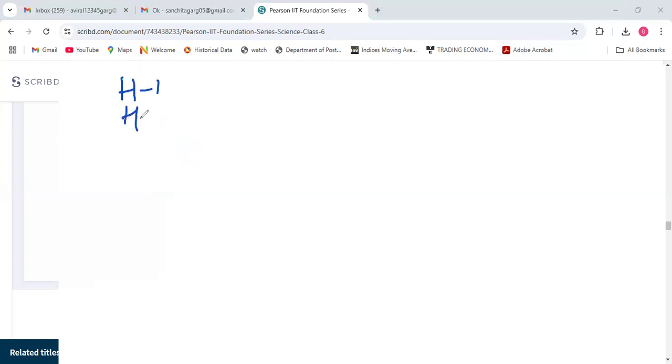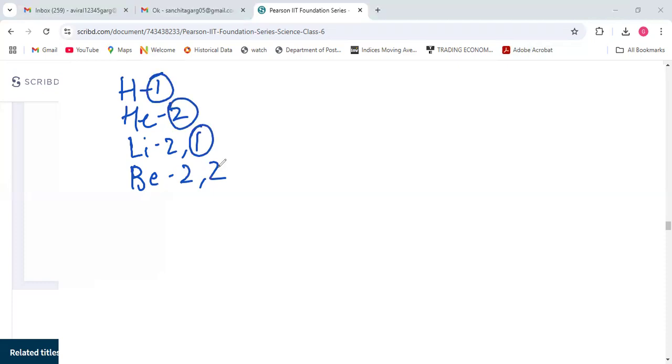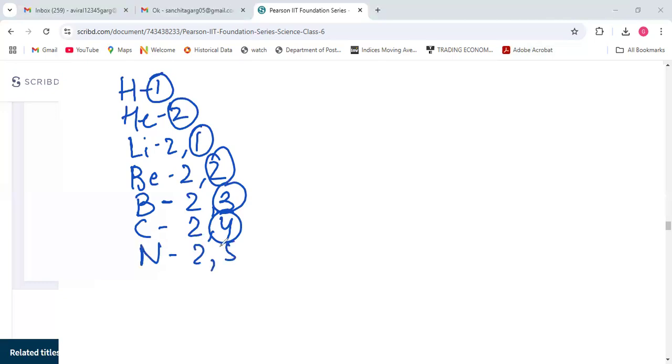H 1, He 2, Li 2 comma 1, Be 2 comma 2. See, the valency is the last number. These are the valencies or the combining capacities. 2 comma 3, 2 comma 4. Circle the valencies, the last number. N 2 comma 5, 2 comma 6, 2 comma 7, 2 comma 8.